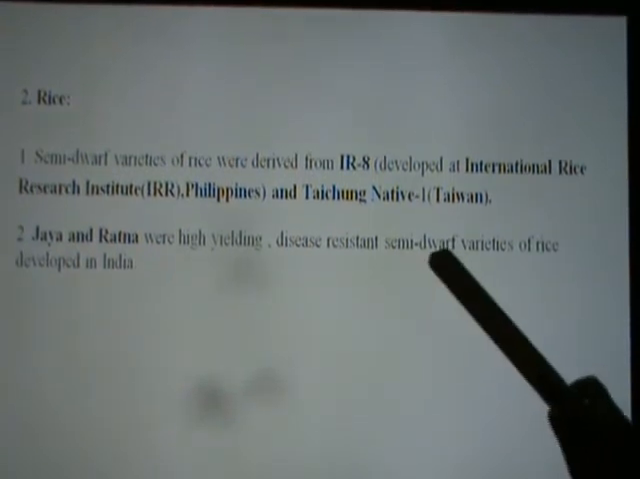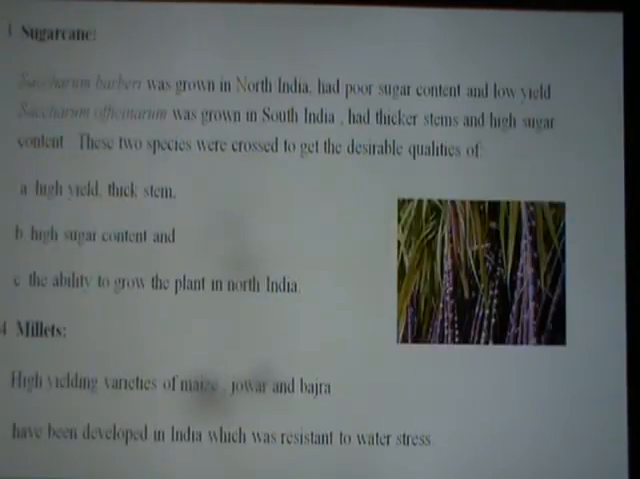Now come to the rice. Semi-dwarf varieties of rice were derived from the main hybrid, that is IR8. It was developed at the International Rice Research Institute, IRRI, in the Philippines, and Taichung Native 1 in Taiwan. So what are the names of Indian varieties of rice? The examples are Jaya and Ratna, which were high yielding, disease resistant, semi-dwarf varieties of rice developed in India during that time. These are the names given to the hybrid varieties of rice.